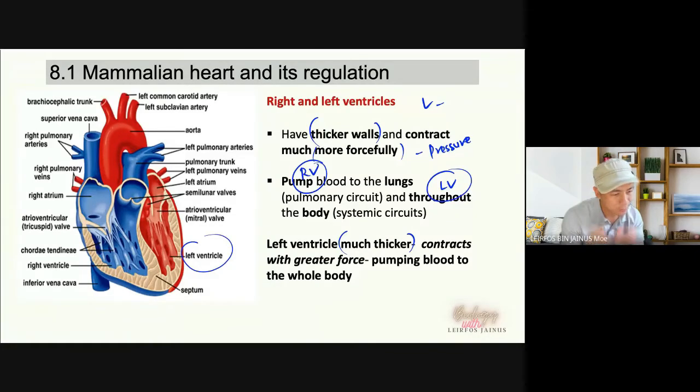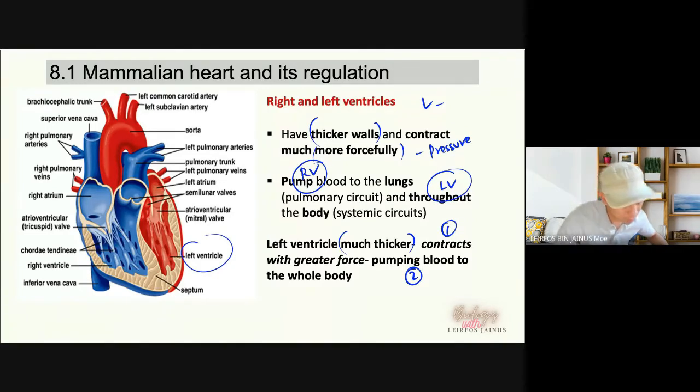The priority is, first, the left ventricle has thicker muscle because it needs to contract with greater force, or because it needs to generate high pressure, okay, to allow the blood to be pumped out to the whole body. So first, why is it thicker? Because it needs to generate greater or higher pressure. Second, to allow the blood to be pumped out to the whole part of the body, okay.